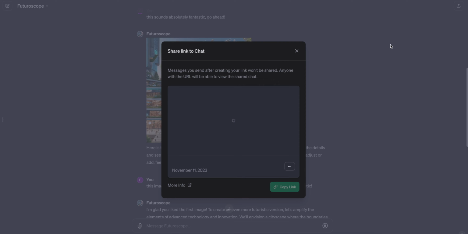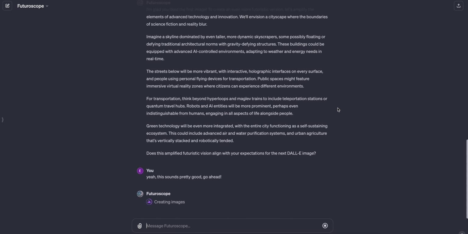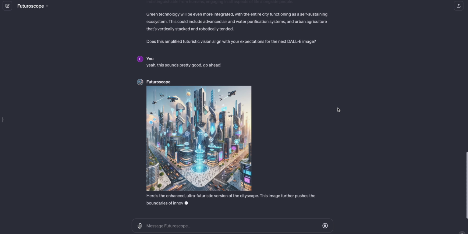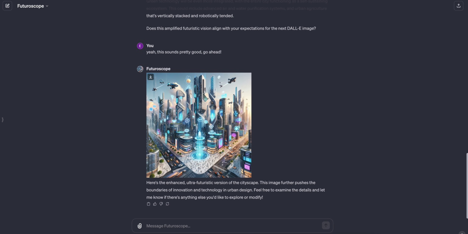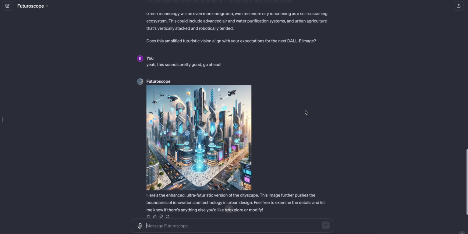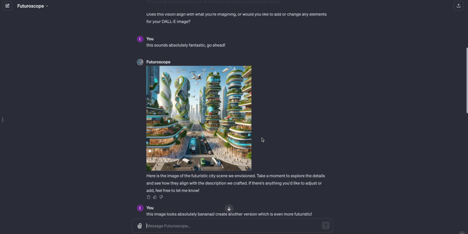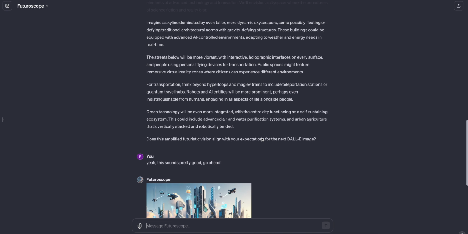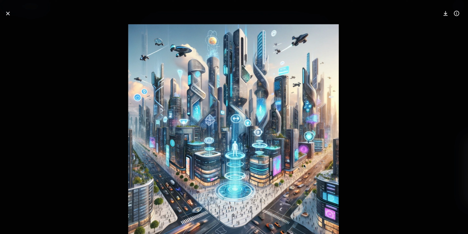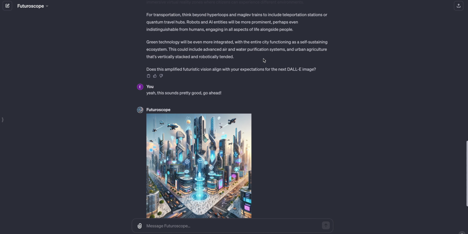We have a share link chat, which allows us to even share chats inside of a custom agent, which is really interesting because then you can basically collab with an entire team on a single agent. So this means that down the line, if you want to work in a team manner on something like that, we can do that. And you can see this one is indeed more futuristic. The previous one was very futuristic, but it was more of a Harmonia vibe. This one feels a lot more futuristic, with many more tech things going on, many more people, many more cars, and yeah, this is basically the idea.